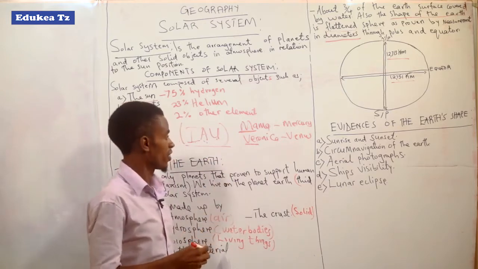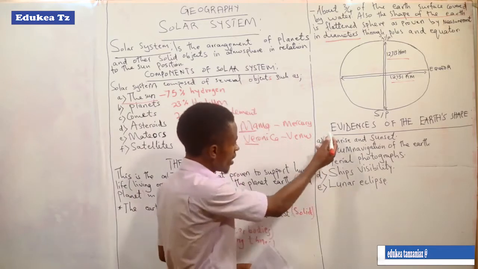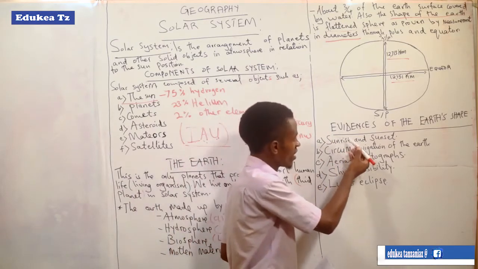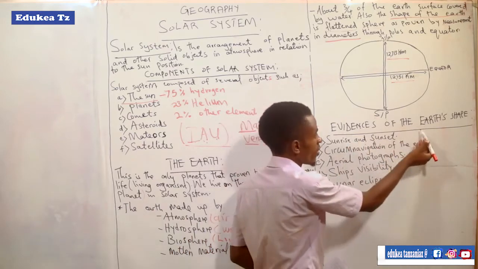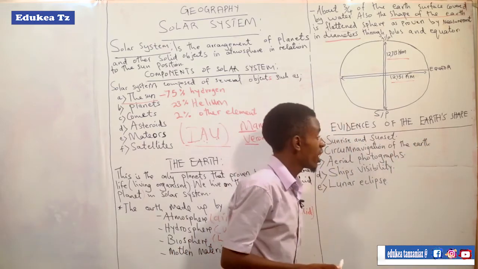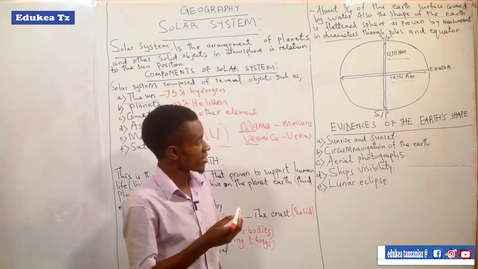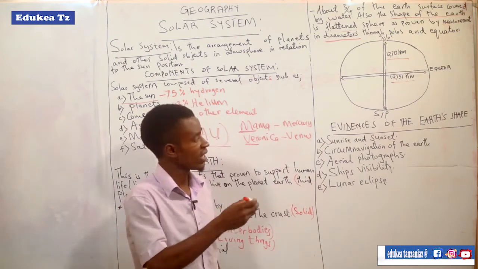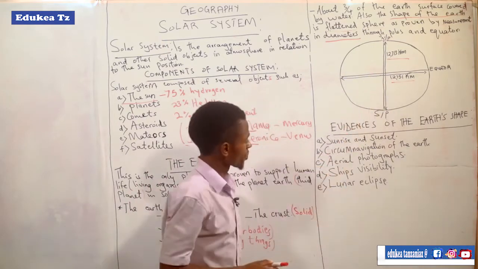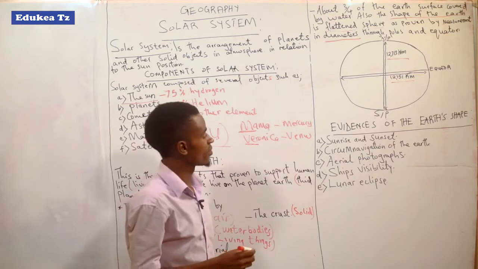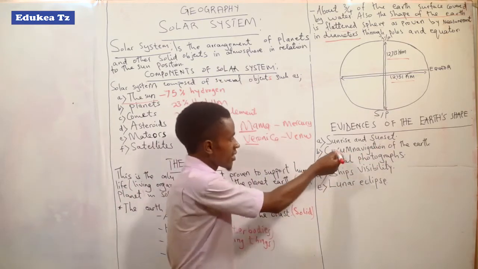So let's come to another part, which is the evidence of the shape of the Earth. Here we look at the things which show that the shape of the Earth is like what I told you in the diagram. Let's start with the first point: sunrise and sunset.